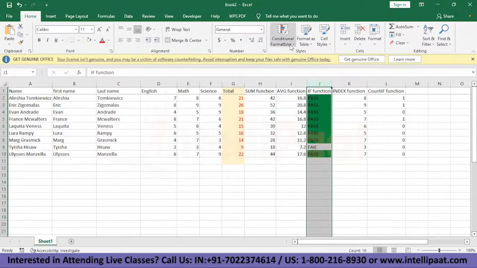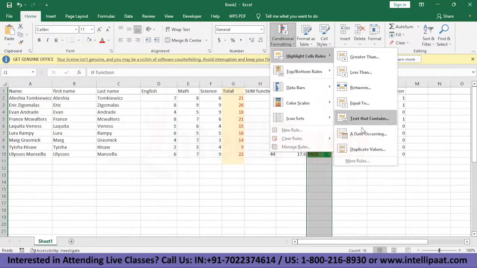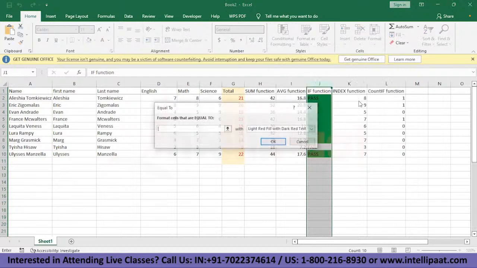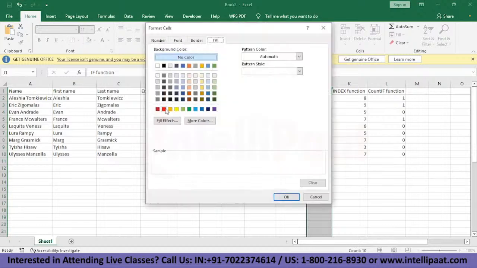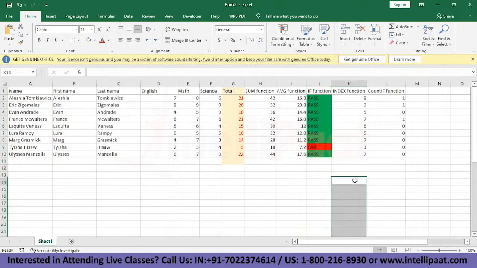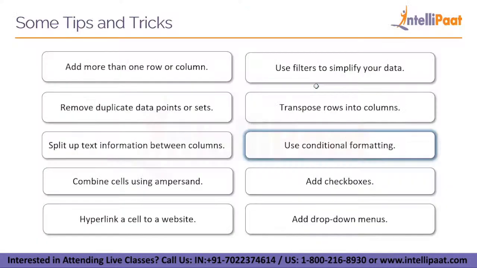I also want one more formatting, that the fail should be in red. I'll just type here Fail, and I want a red color. There you go. You have your pass and fail right here. You can apply this, maybe you have thousands of rows, thousands of students, and you can just select this, apply conditional formatting, and apply a filter to see who's passed and who's failed. So we'll go ahead and see what we have next. After conditional formatting, we will see how to combine cell information using an ampersand.